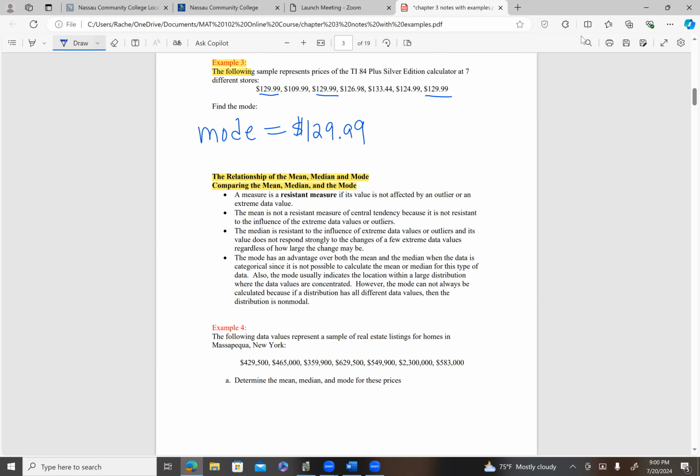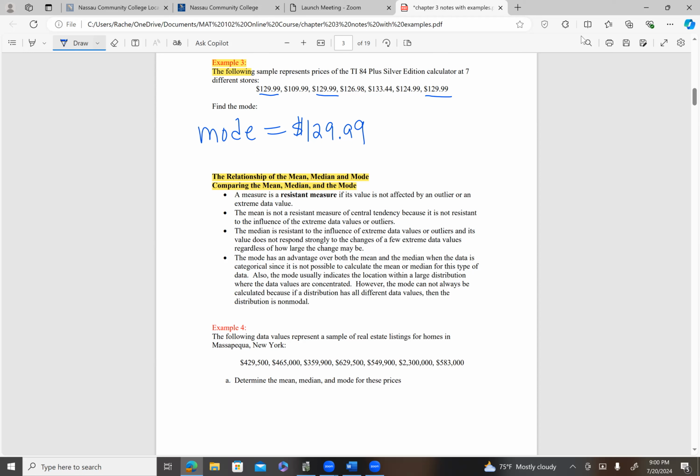Now, if there's an outlier in the set and it doesn't affect a measure of central tendency, then we call that measure resistant. The mean is not a resistant measure of central tendency because it can't resist the influence of extreme data values in a set. You're going to see that in the example we're going to do in a minute, example 4. The median, however, is resistant to the influence of extreme data values or outliers in a set because it doesn't respond strongly to the change of a few extreme data values, regardless of how large the change may be.